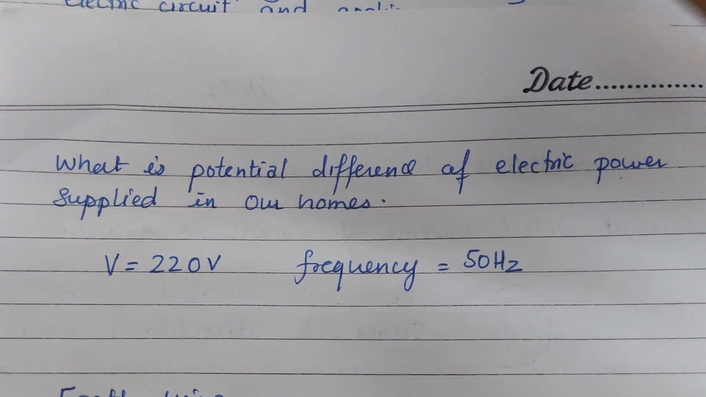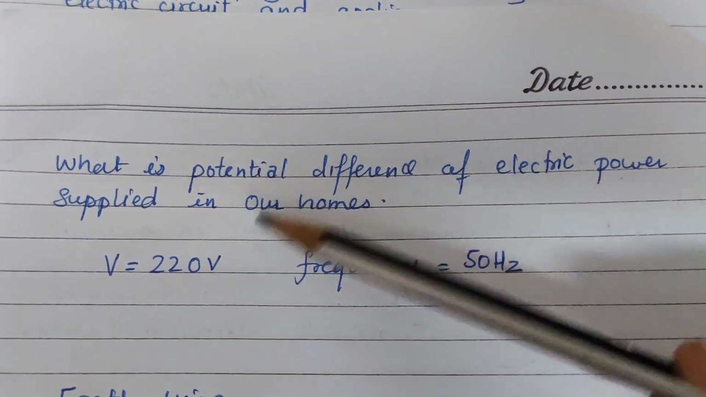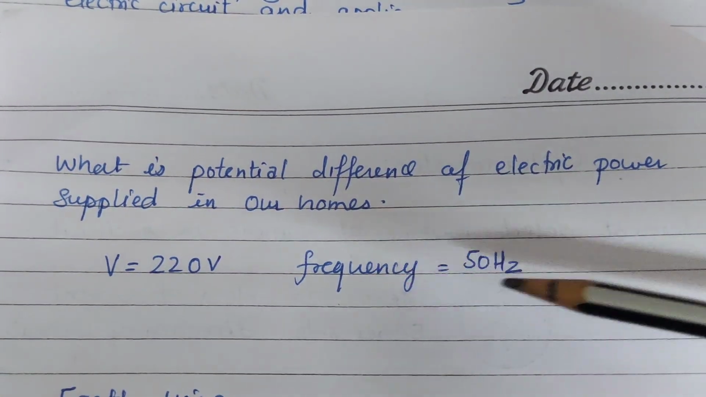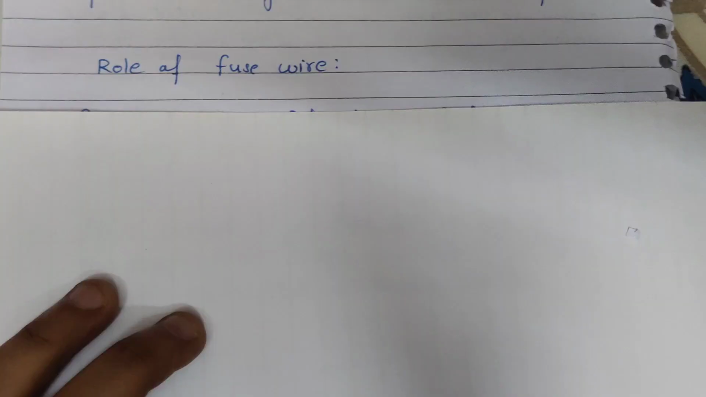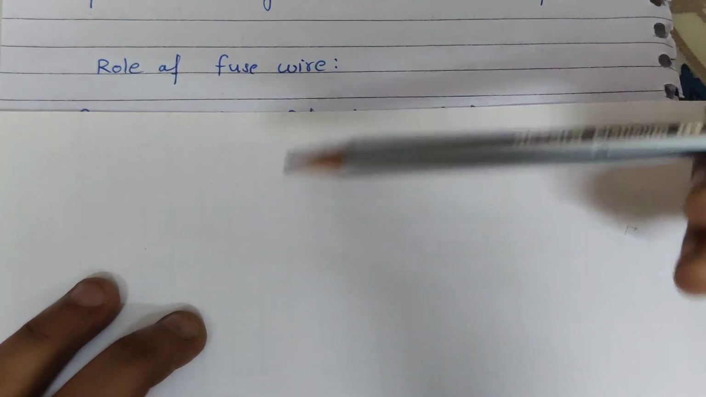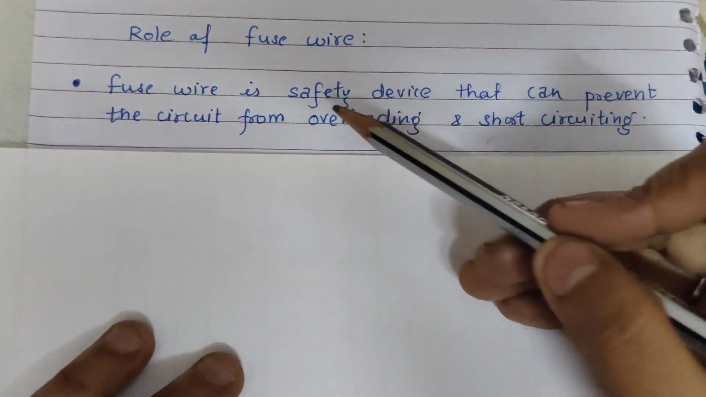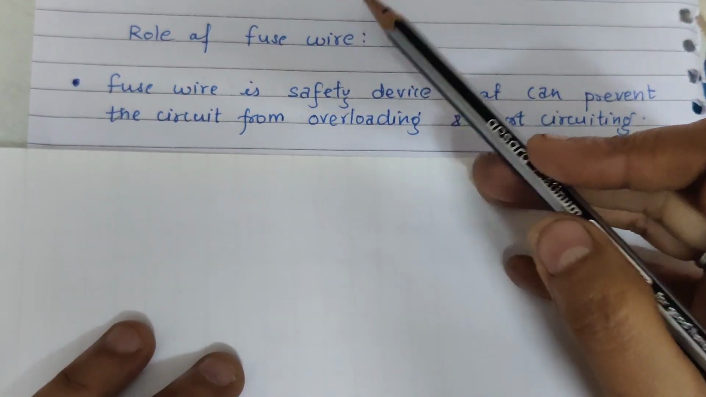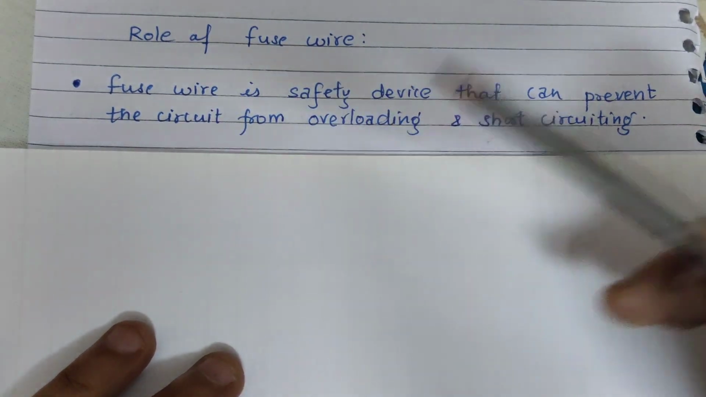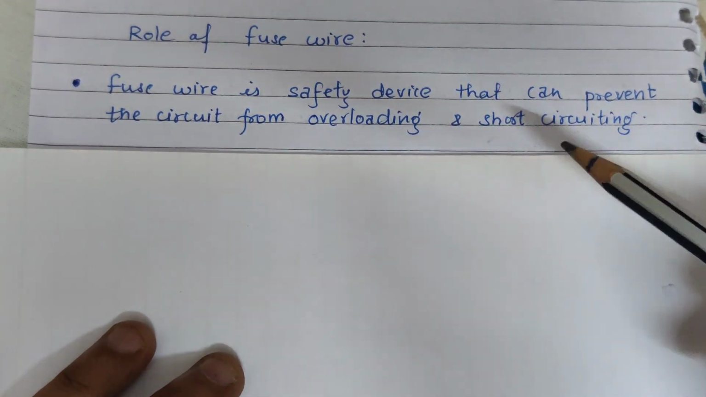Now the next type, what is the potential difference of electric power supplied in our home? In India, the potential difference is 220 volt, and as we have discussed, the frequency is 50 Hertz. Now the next important question is, what is the role of a fuse wire, or what is a fuse wire? A fuse wire is a safety device. It is an important point. Fuse wire is a safety device that can prevent the circuit from overloading and short circuiting.